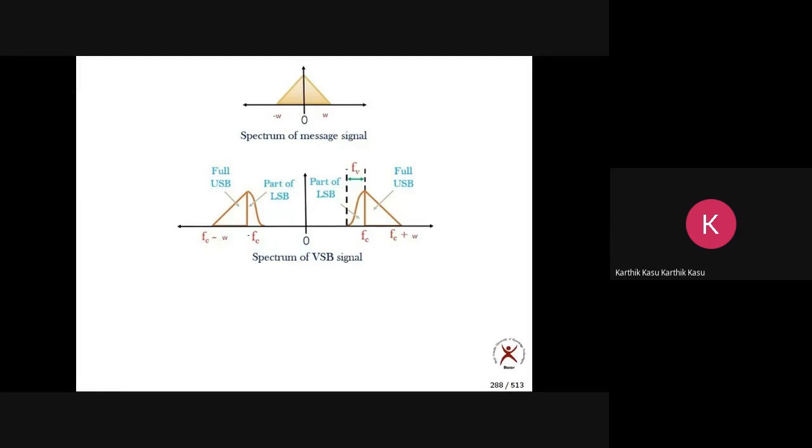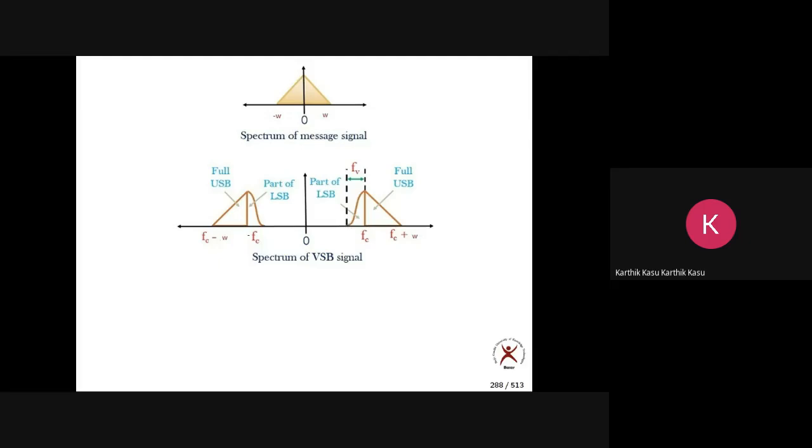In SSB, we are transmitting only one sideband, either upper or lower. In this case, we are almost transmitting one full sideband, and along with that, we are transmitting some vestige or some portion of the other sideband also.